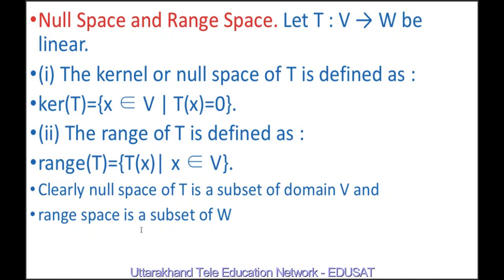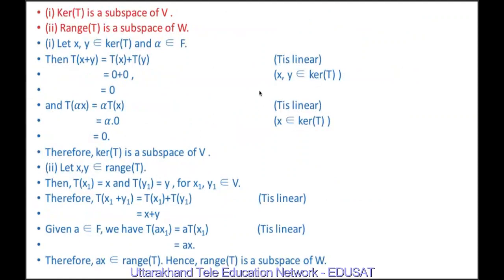Range space is a subset of W because range space of T consists of images of all the elements x belonging to V. Now we will show that kernel of T is a subspace of V, and range space of T is a subspace of W. So first of all we will show that kernel of T, or null space of T, is a subspace of V.